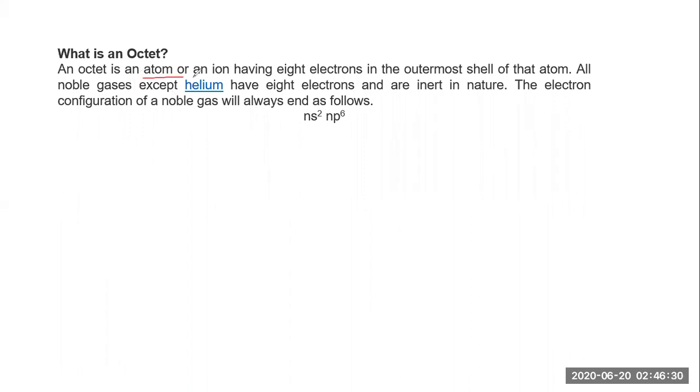An octet is an atom or an ion having 8 electrons in the outermost shell of the atom. So if there are 8 electrons in the outermost shell, the octet is fulfilled. All the noble gases except helium, because helium follows the duplet rule, have 8 electrons and are inert in nature. So what is this information telling us? In noble gases, inert gases, helium always follows the duplet rule because it has one shell and accommodates only 2 electrons. So that is the exception. But apart from helium, all the noble gases, inert gases, follow the octet rule.